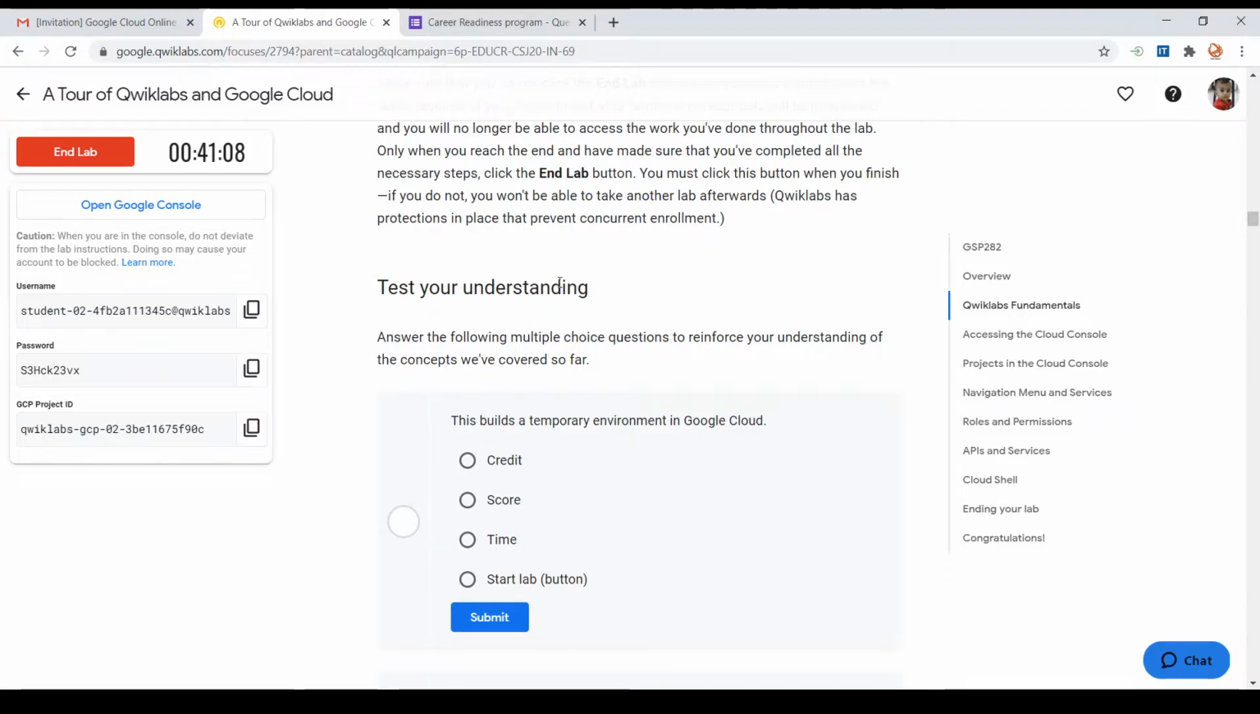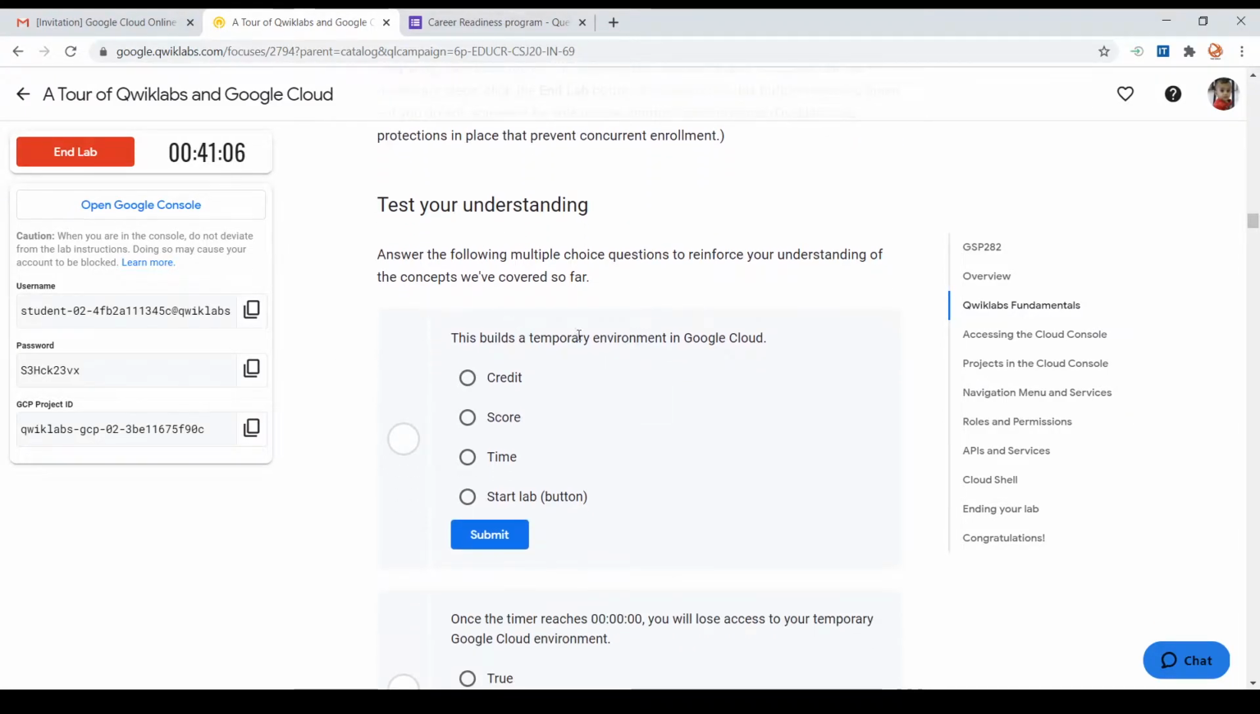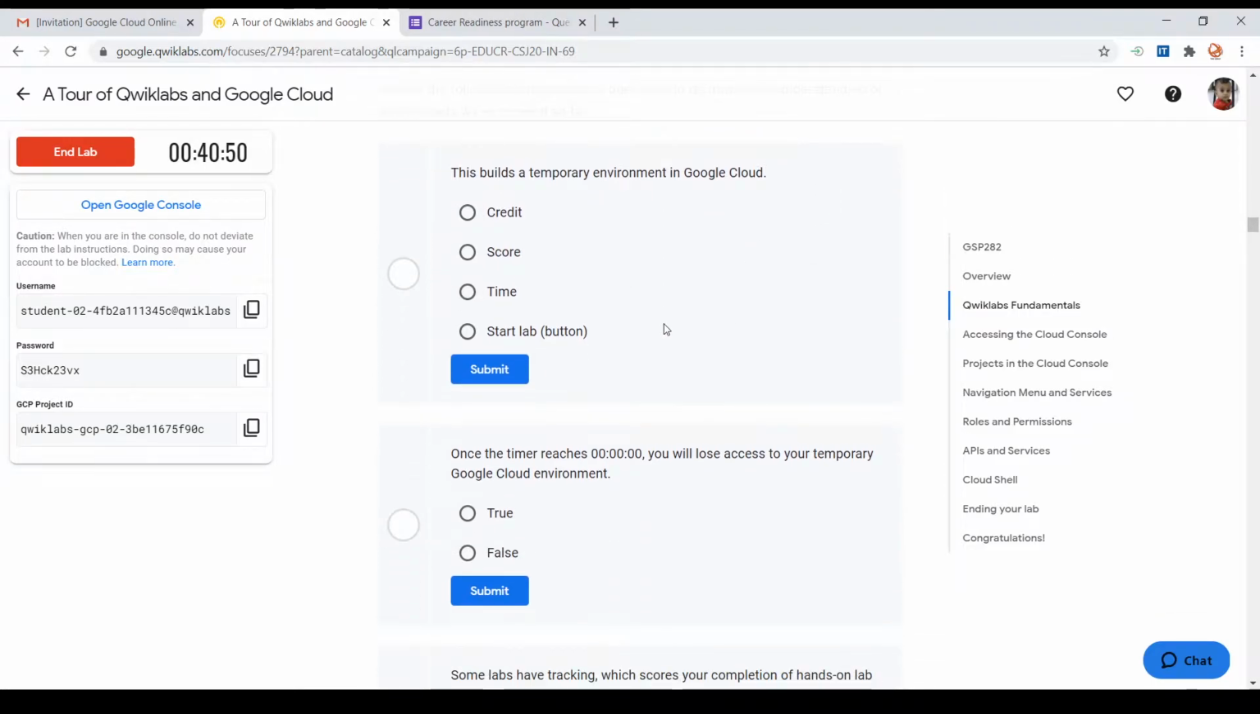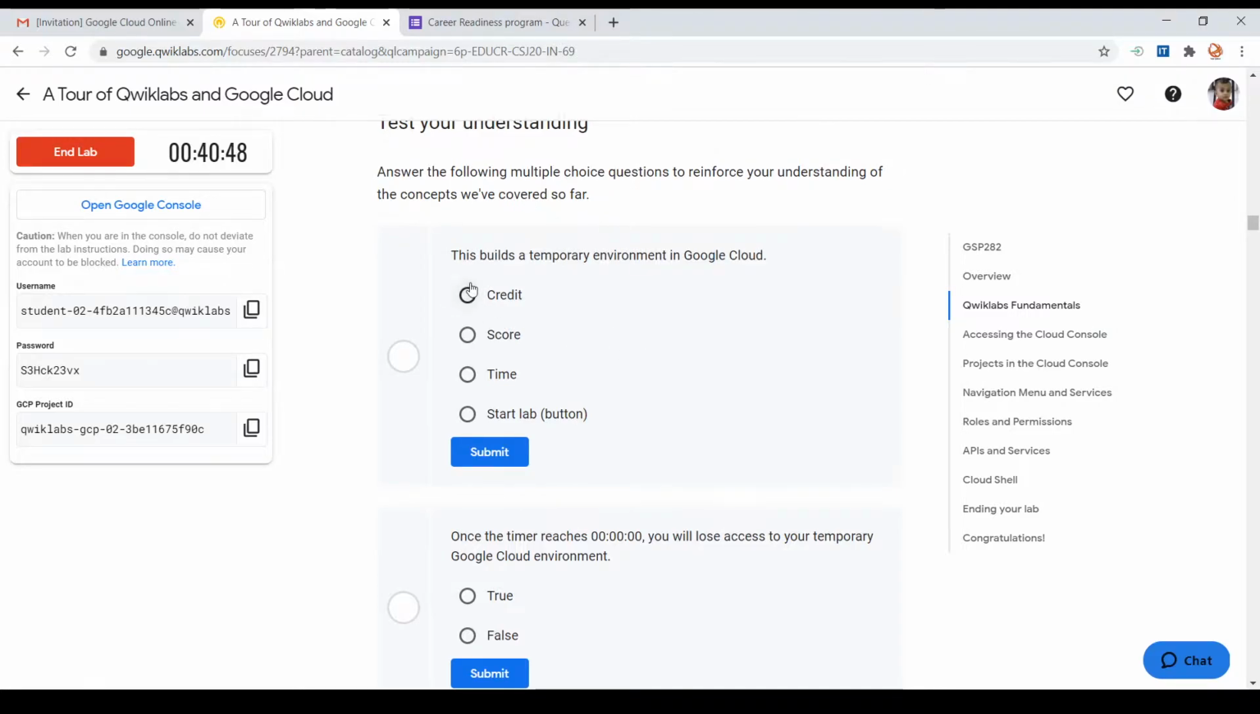When you proceed through the lab, you will be asked some questions, just like a test of your understanding. This has nothing to do with the grade you get. The grades or scores you get are based on the tasks you complete inside the lab. But answering these questions is very good because you can measure your understanding.